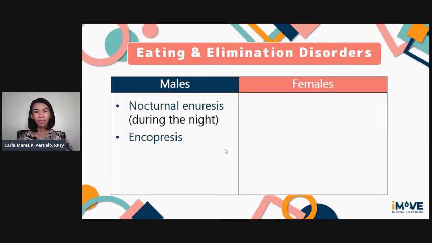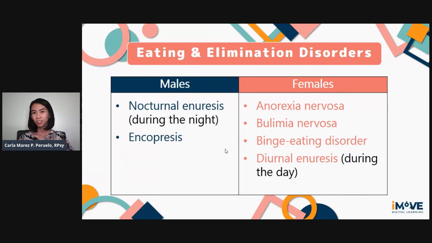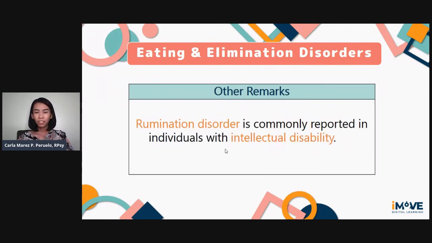Next, eating and elimination disorders. Nocturnal enuresis or enuresis during the night, as well as encopresis, are both more common in males, while anorexia nervosa, bulimia nervosa, binge eating disorder, and diurnal enuresis or enuresis during the day are more common for females. Rumination disorder, in which food is repeatedly regurgitated back to the mouth, is commonly reported in individuals with intellectual disability. In other words, there is some degree of comorbidity between the two.